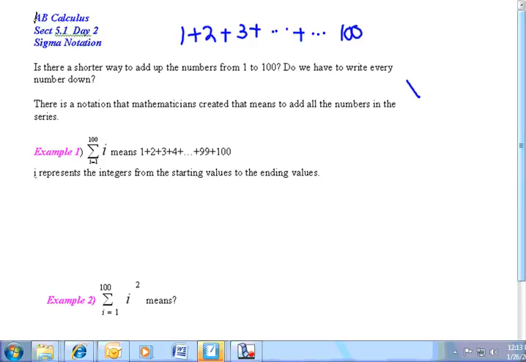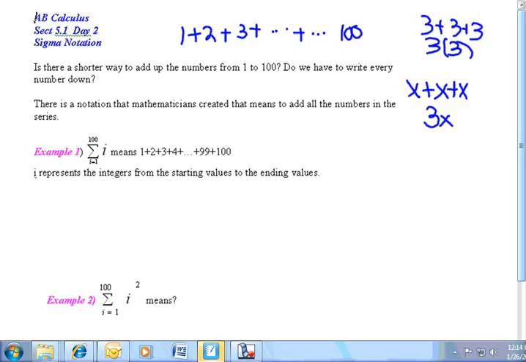Just as in the old days, when we did algebra, we added x plus x plus x, and we didn't want to write that out like that. We made up a notation and we called it 3x. So if you have 3 plus 3 plus 3, that's where multiplication came from. I said, I don't want to write 3 up there 3 times, so it's 3 times 3. And that's how that all got invented. So some people were adding things up, and that's probably the Greeks, because it's a sigma notation.